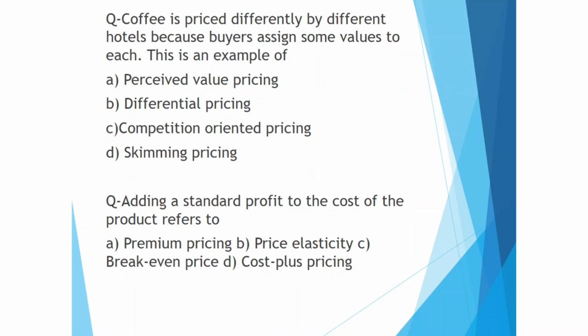The next one is the questions on pricing. Okay, so let's see the question. Coffee is priced differently by different hotels because buyers assign some value to each. This is an example of... So the answer should be perceived value pricing, right? So here, as per the perception of the consumer, the price is being charged. So the answer is perceived value pricing. Now the next question on pricing: adding a standard profit to the cost of the product refers to... So the answer should be cost plus pricing.